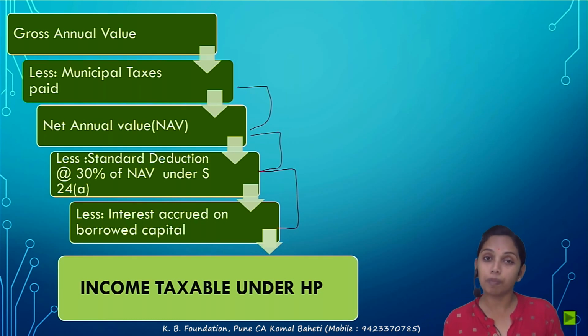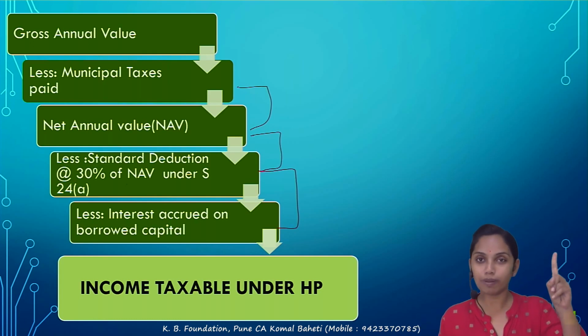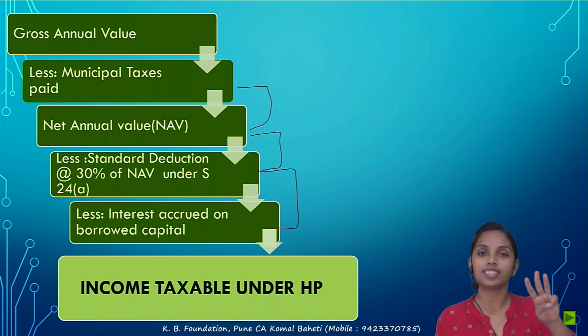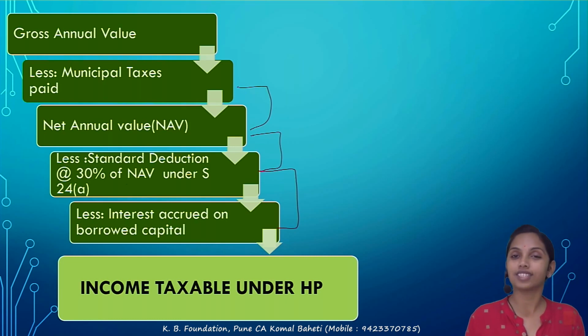Meaning, if there is any repair you had done, will you get a deduction for it? No. For that there is a standard deduction of 30%. I won't allow any other expenditure as a deduction except the three. The first is the municipal taxes paid. The second one is the standard deduction at the rate of 30%, and the last one is the interest on borrowed capital. Only these three deductions are possible from the gross annual value.